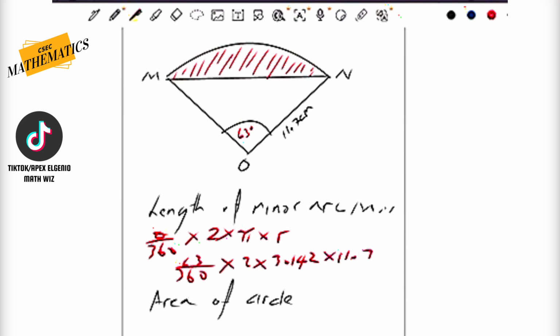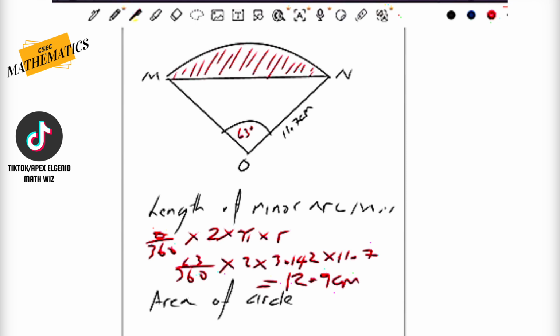So like I tell my students, at this stage of your mathematics preparation, you should be able to just go ahead and type everything into the calculator at once. So let's go ahead. 63 divided by 360 multiplied by 2 multiplied by 3.142 multiplied by 11.7. Voila, your answer is going to be 12.866. I could just go ahead and write 12.87 or 12.9. Let's just use 12.9 centimeters.